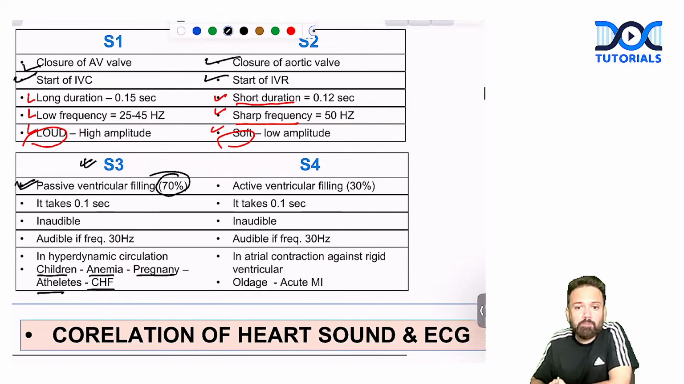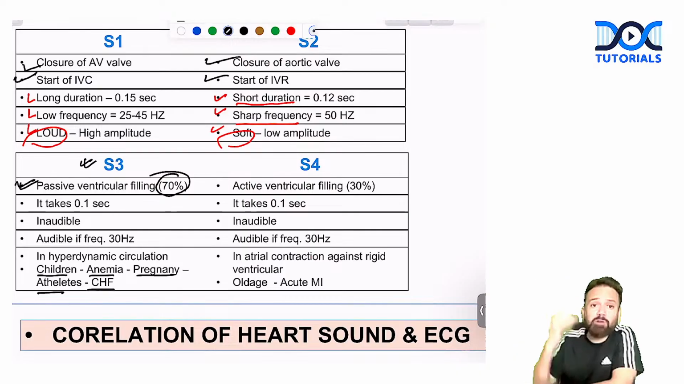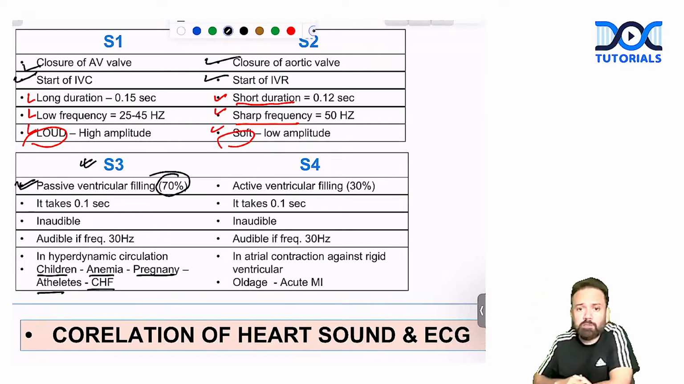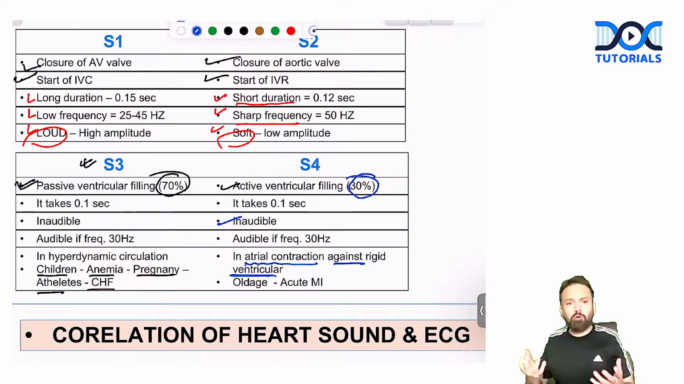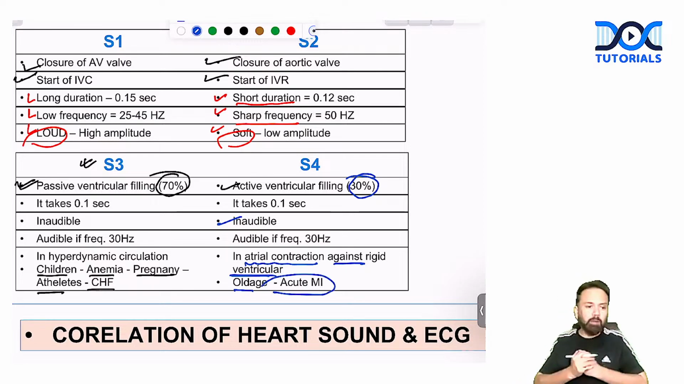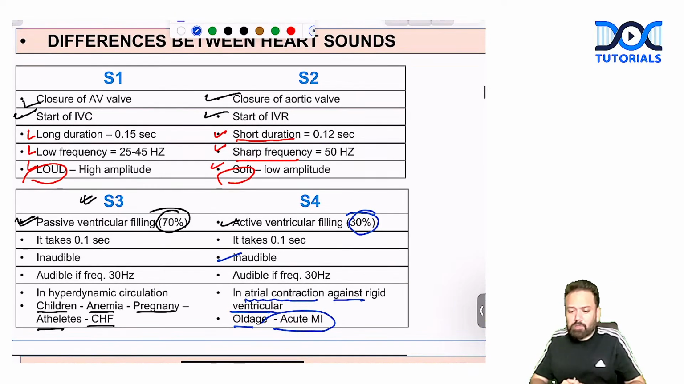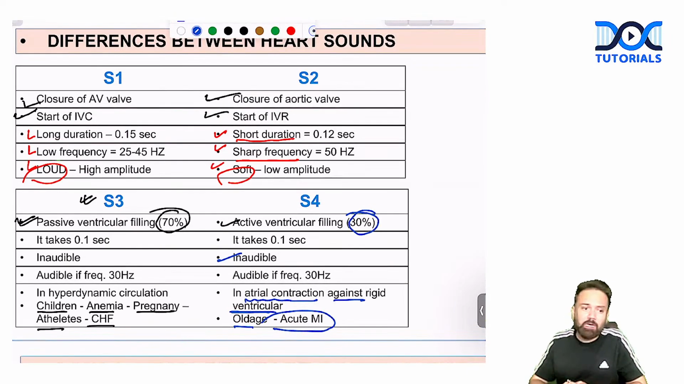In S4, I told you, in the beginning of the cardiac cycle, it should echo in your mind. The beginning of the cardiac cycle was what? Atrial contraction. So it is active ventricular filling. How much? Only 30%. Both are normally inaudible. Only if the atria are contracting against a rigid ventricular wall can we get the S4 heart sound. Normally it is not found, only when ventricular walls are rigid, like in old age and acute MI. So this is about the cardiac cycle, Wiggers diagram, and heart sounds.